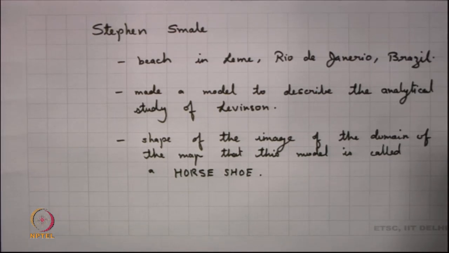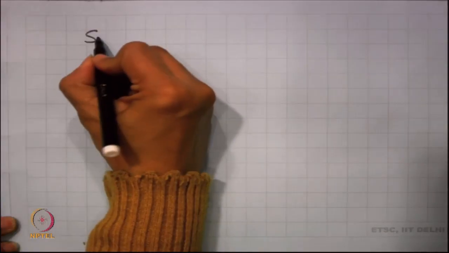So, let us try to study this horseshoe, and let us now look into this model. It is basically called Smale's horseshoe. So, let us look into this model, Smale's horseshoe.